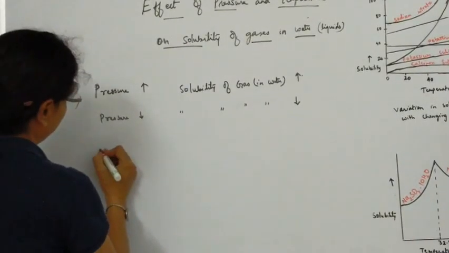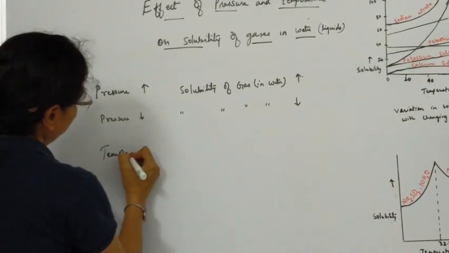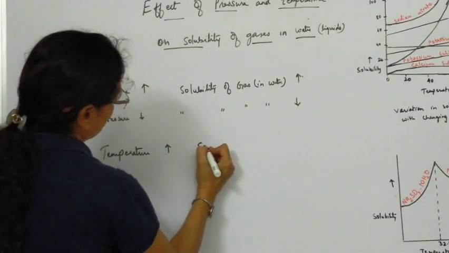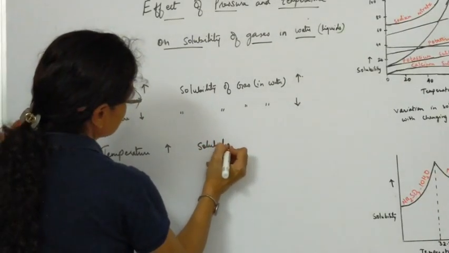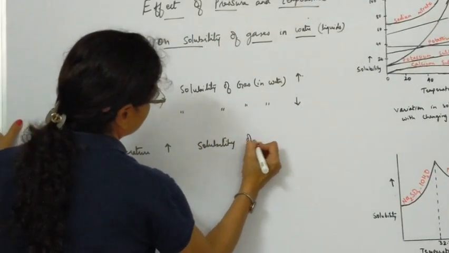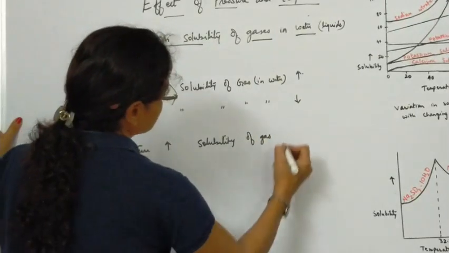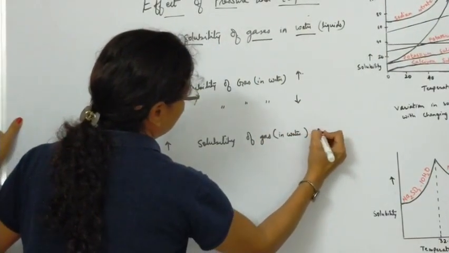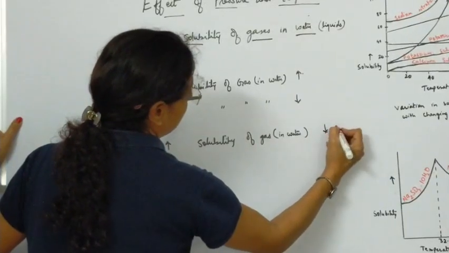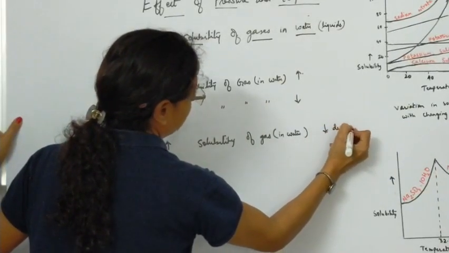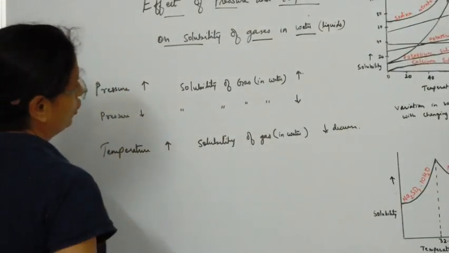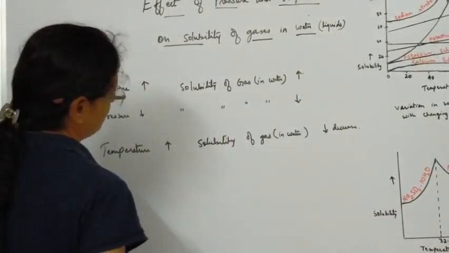Next we come to the temperature. As the temperature increases, we will find the solubility of gas in water or any other liquid will decrease. I am representing it with a downward arrow over here. And as the temperature decreases, the solubility is going to increase, just the opposite of it.